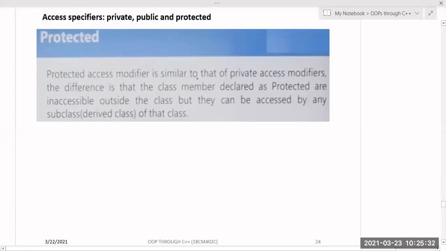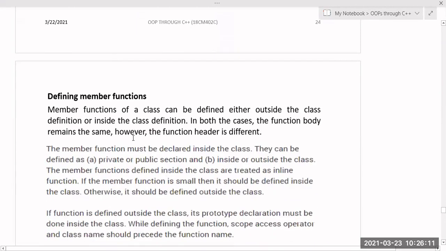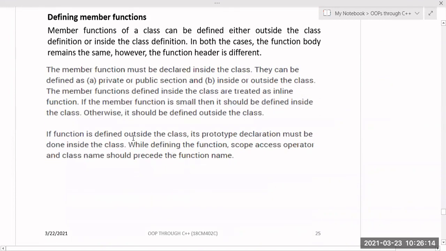The protected access specifier is similar to private, but there is a slight difference between protected and private. Private you can access only inside the class, but protected you can access inside the class as well as outside the class through inheritance. Just now we have discussed inheritance, right? If class B is derived from class A, then I can access this protected data within the class itself, or outside the class through the inheritance concept. Class members declared as protected are inaccessible outside the class, but they can be accessed by the derived class. That is nothing but the inheritance concept. All of it clear, right?